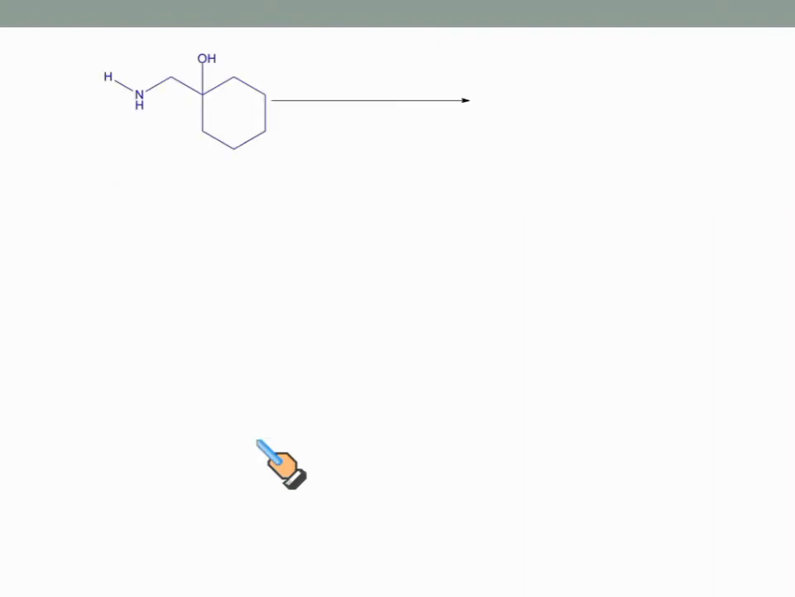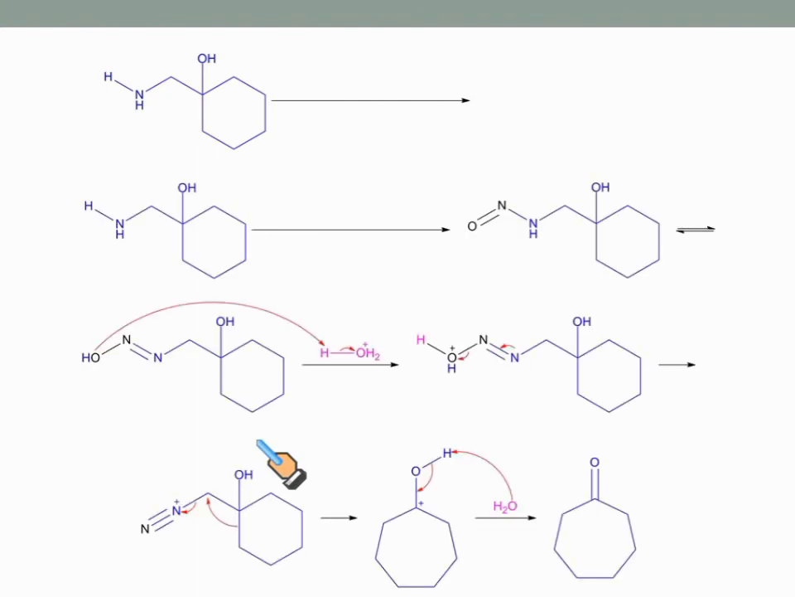Now when this amino alcohol is treated with nitrous acid, first this amino group reacts with NO plus and consequently follows the following mechanism and generates this diazo compound, which undergoes loss of N2 followed by the bond migration from here and generates this carbocation, which undergoes loss of proton and generates this ketone.